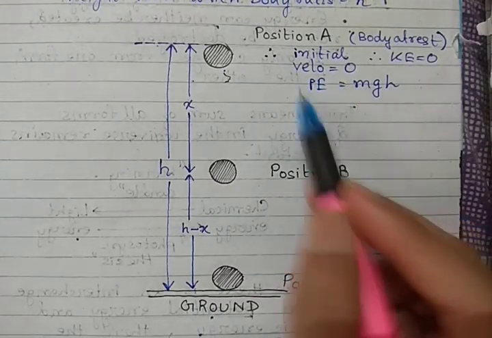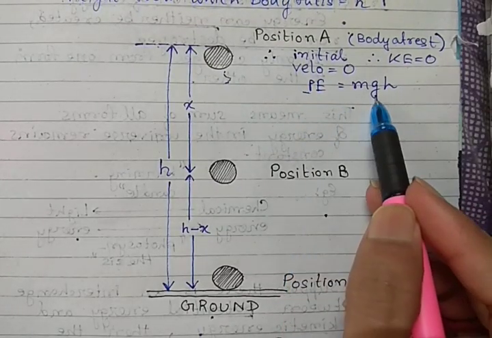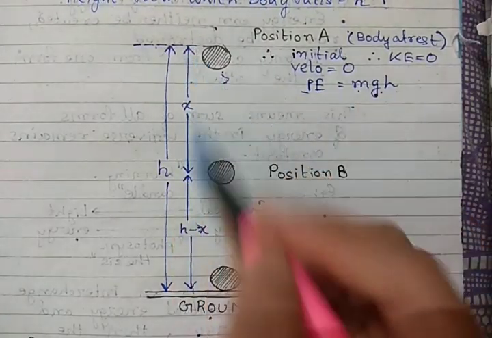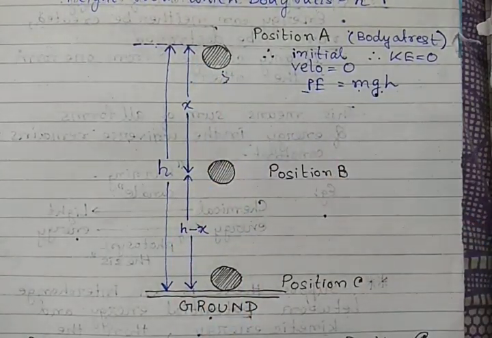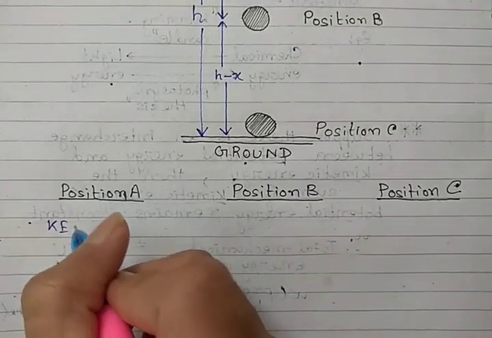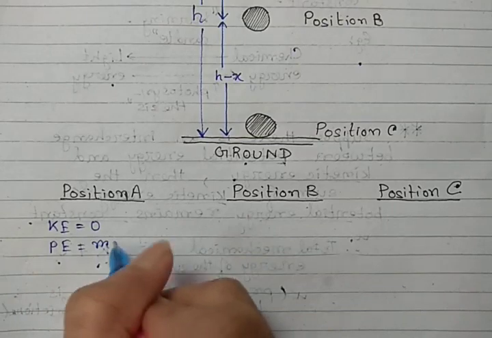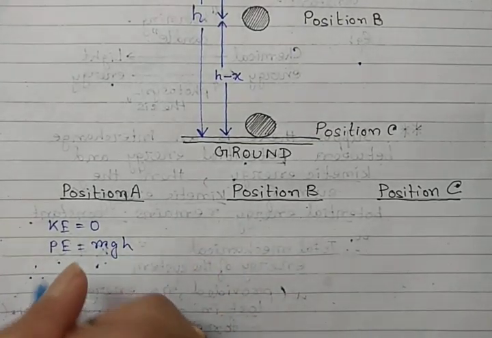This means at this position A, the body only has potential energy. What is its potential energy? mgh, because it is at a distance h from the ground. Therefore, in position A, K equals 0 and PE equals mgh. So let us calculate the sum of K plus PE.